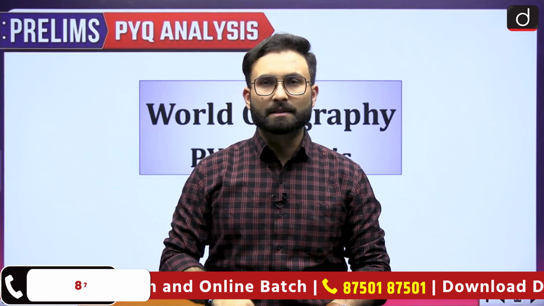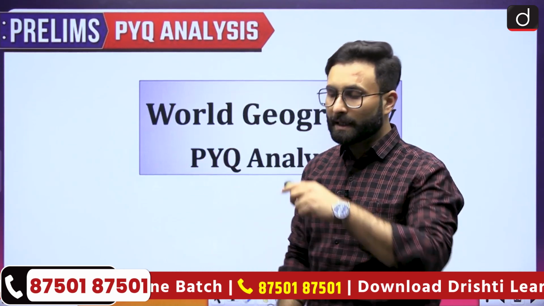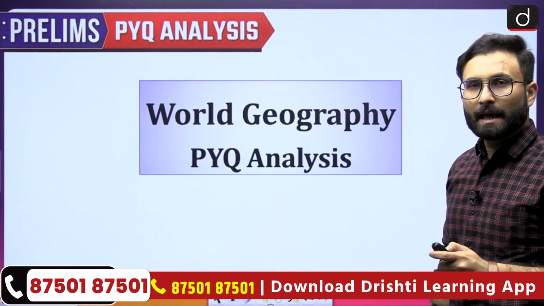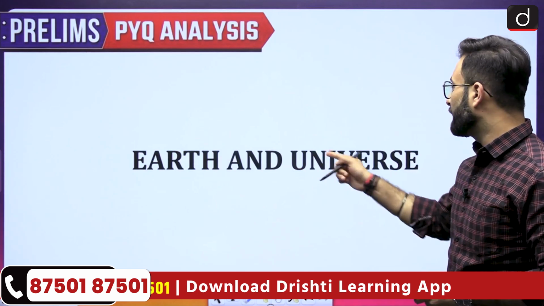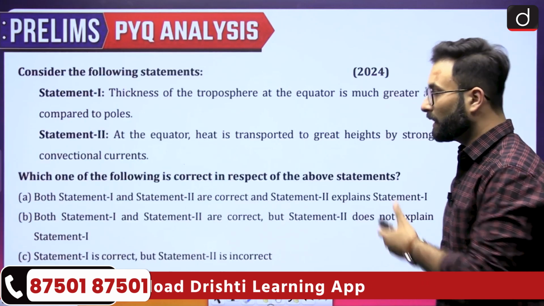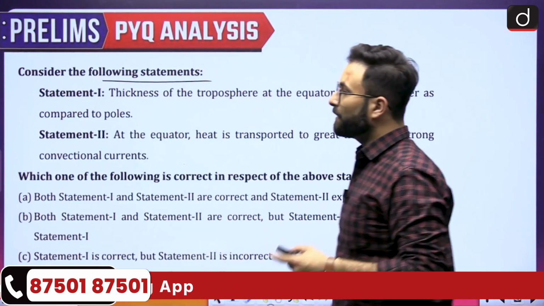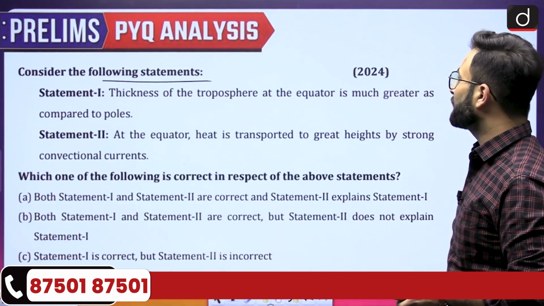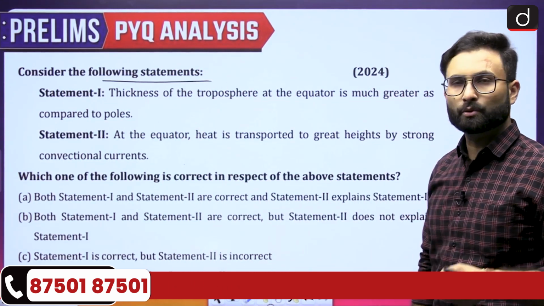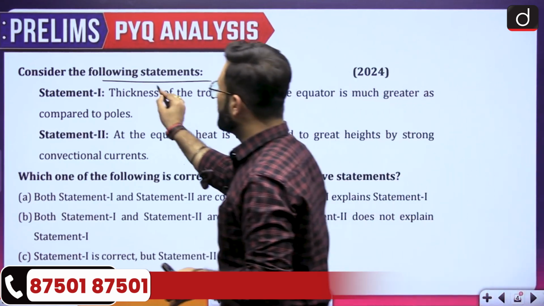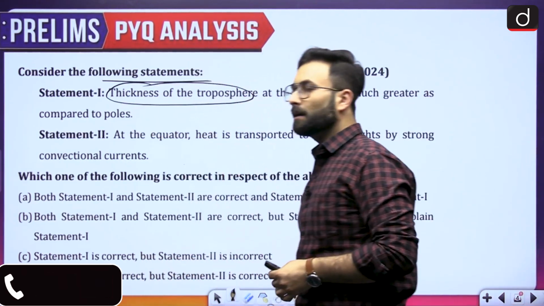Now let's start with the second episode. Here we'll be discussing world geography, and let's start with the first section, that is Earth and the universe. The first question says: consider the following statements. Statement 1: the thickness of the troposphere at the equator is much greater compared to the poles. So they are talking about the thickness of the troposphere at the poles and the equator.